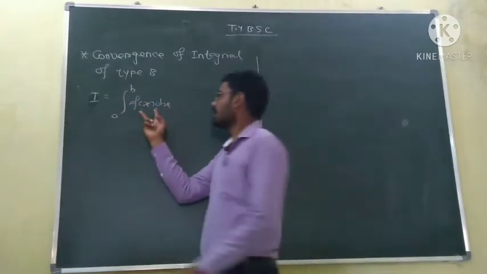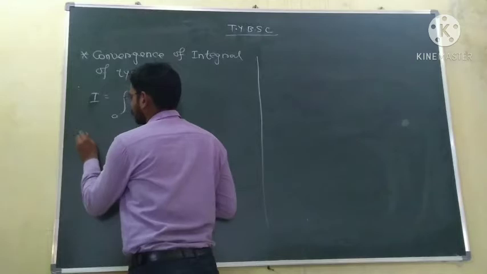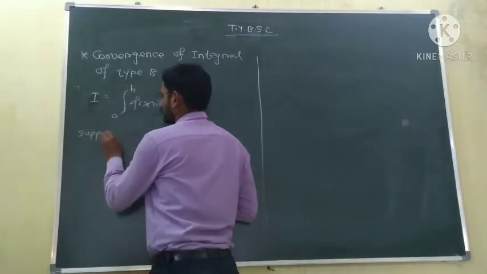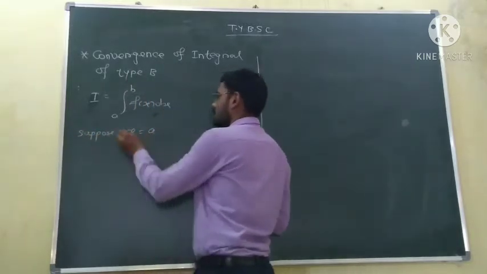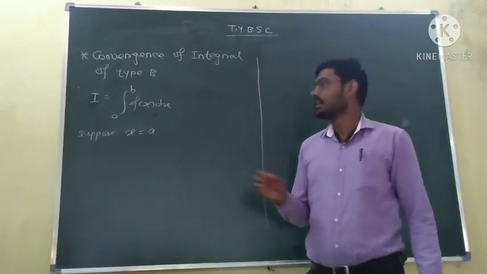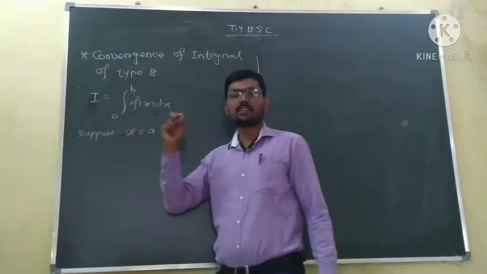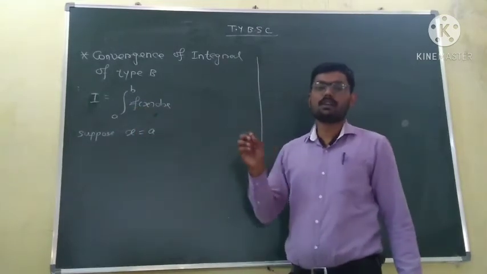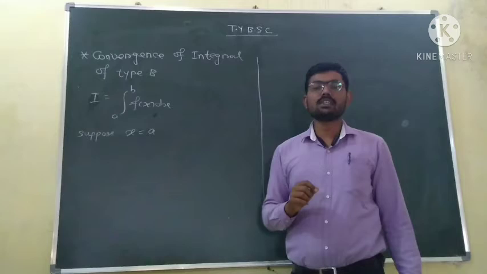Suppose x is equal to a, the lower limit point, is the only singular point. Singular point means this function or integrand becomes unbounded or infinite at that point. That point is said to be a singular point.